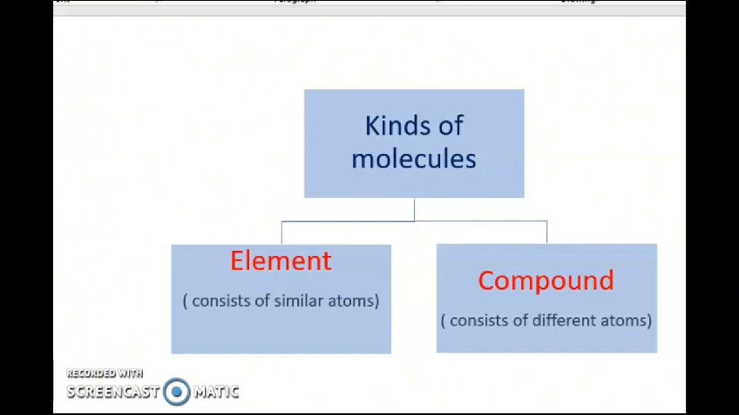We said before that matter consists of smaller particles called molecules. These molecules consist of even smaller particles called atoms, which are the building unit of matter. So, if the atoms are similar, this will be an element.